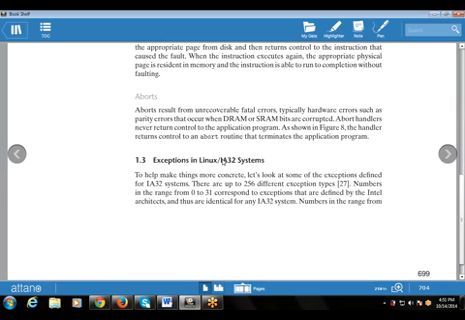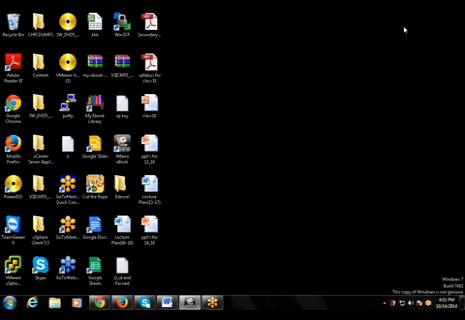Next is exceptions in Linux or the IA32 system. Let's take a quick review of what is covered in the slides.